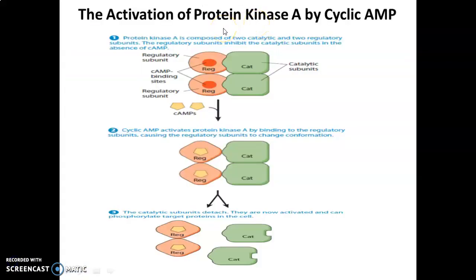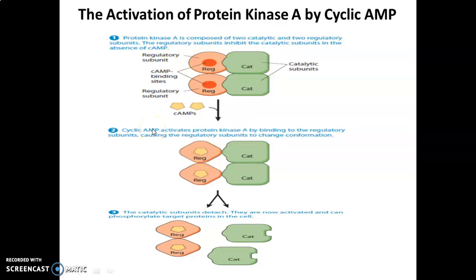Protein kinase A is an important enzyme involved in the cyclic AMP pathway. Now let's see the activation of protein kinase A by cyclic AMP. As we already know, protein kinase A is composed of four units, two catalytic and two regulatory subunits. In the absence of cyclic AMP, the regulatory subunits inhibit the catalytic subunits.